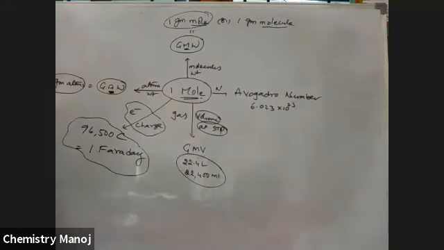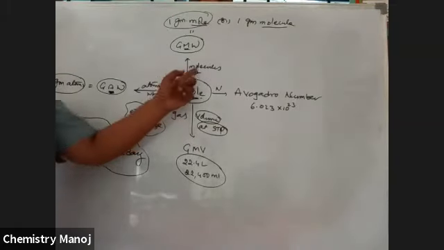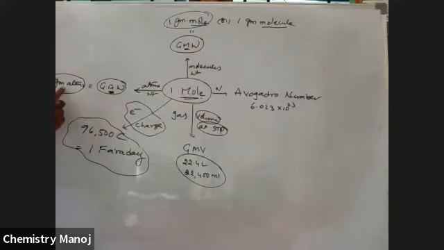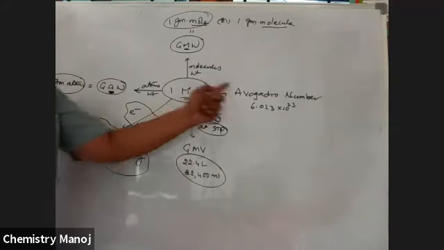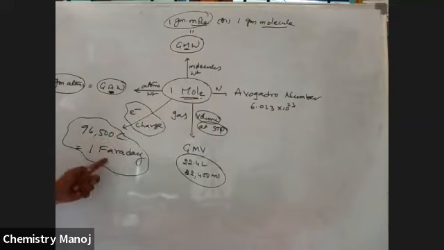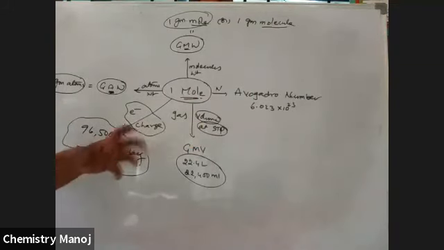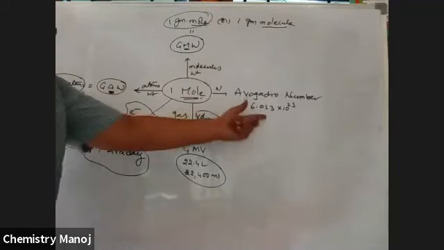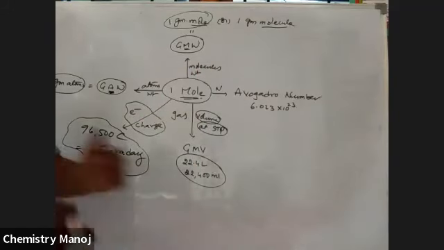So for your boards, please note this. I don't send this information to you; except this, remaining all I will send, no doubt. So please note this. 1 mole means, please identify: if molecules are taken, molecular weight is equal to gram mole. If atoms are taken, atomic weight is equal to gram atoms. Volume is considered gram molar volume. Number is considered Avogadro number. Charge is considered 1 Faraday. This is called the mole map. By using this mole map, we can convert anything: atoms are converted into weights, weights are converted into atoms or molecules, or volume.